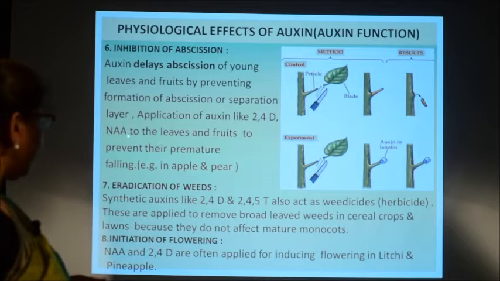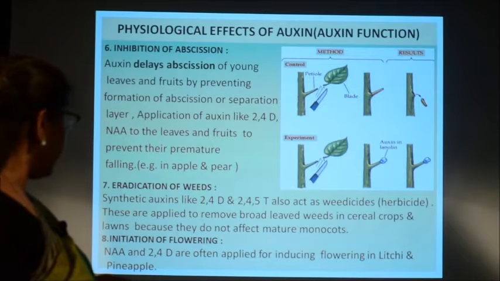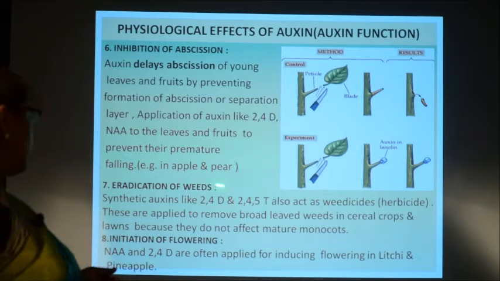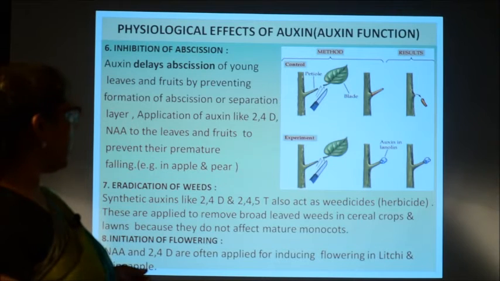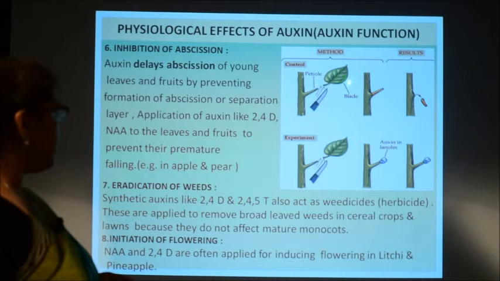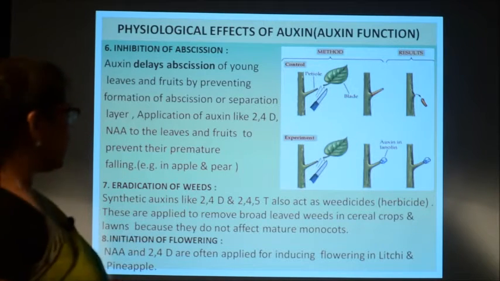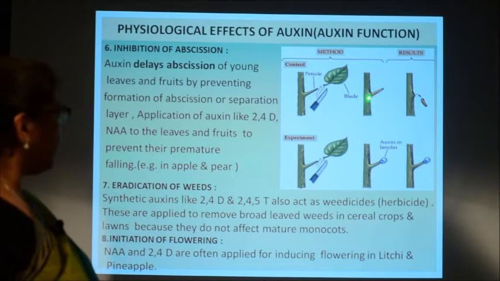So, application of auxin like 2,4-D and NAA, naphthalene acetic acid, to the leaves and fruits will prevent the premature falling. You see, in this particular experiment, this leaf is cut and the petiole is there. If you just place it, and it is not treated by the auxin or any other hormone, then what will happen?